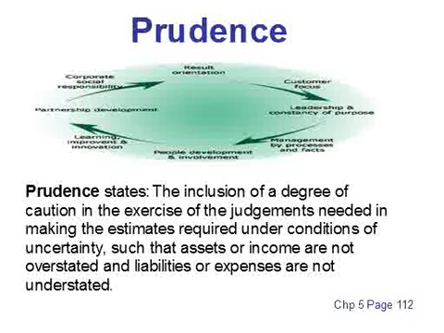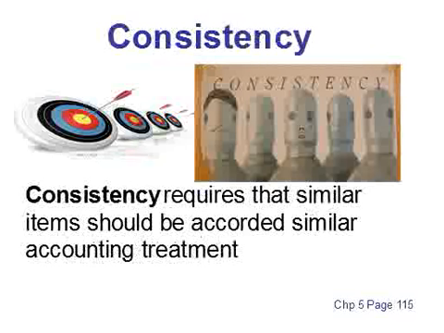Prudence. Prudence states the inclusion of a degree of caution in the exercise of the judgments needed in making the estimates required under conditions of uncertainty, such that assets or income are not overstated and liabilities or expenses are not understated. Consistency. Consistency requires that similar items should be accorded similar accounting treatment.